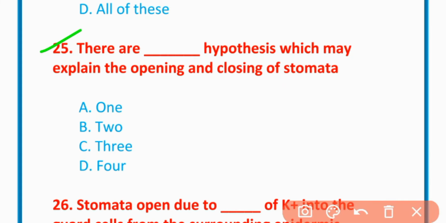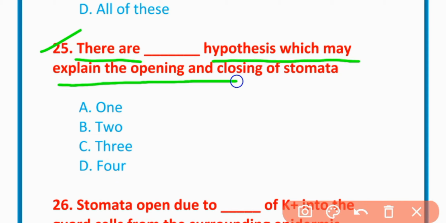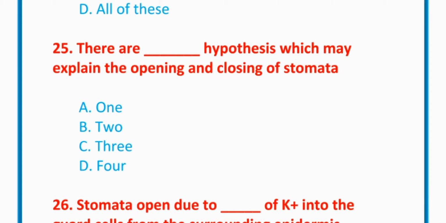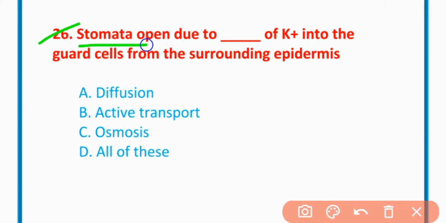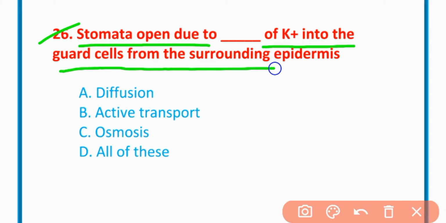MCQ number 25. There are hypotheses which may explain the opening and closing of stomata. There are two hypotheses. Option B is correct. MCQ number 26. Stomata open due to active transport of K plus ions into guard cells from surrounding epidermis.